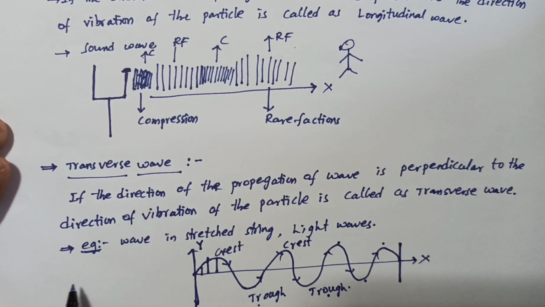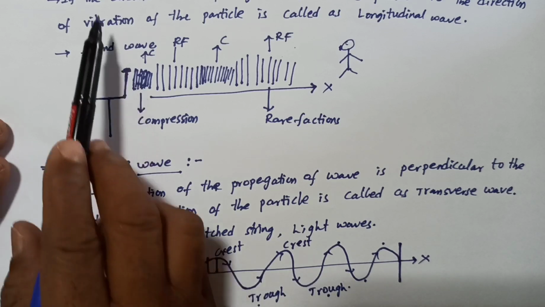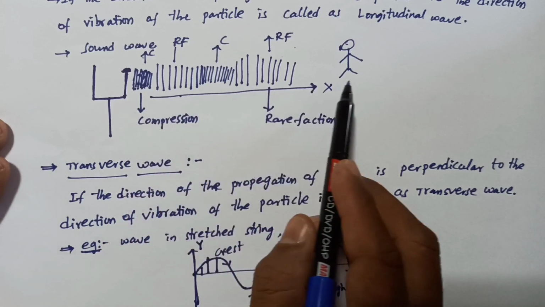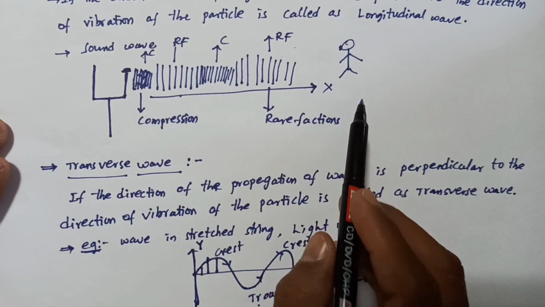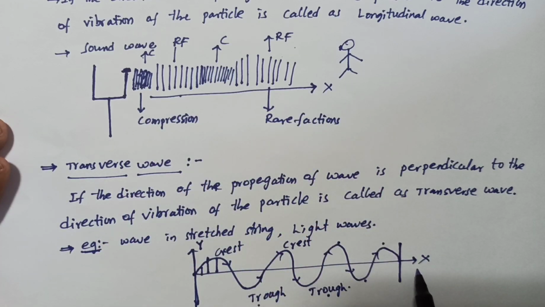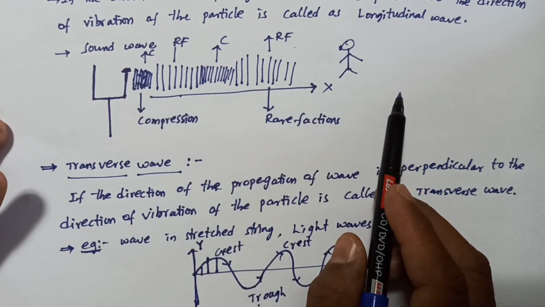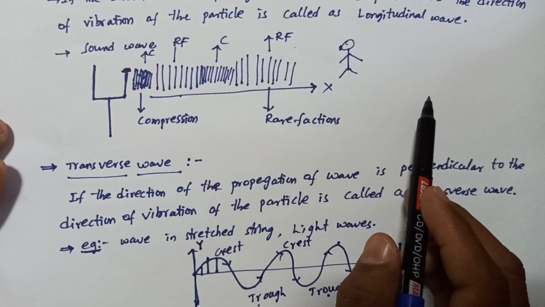So it is a progressive wave. Longitudinal waves and transverse waves are both progressive waves. These progressive waves move towards the x direction, or towards one direction.